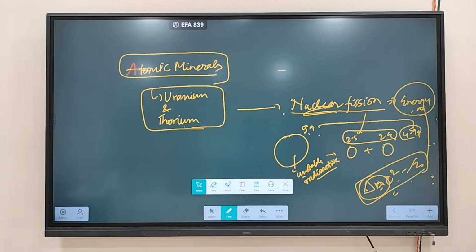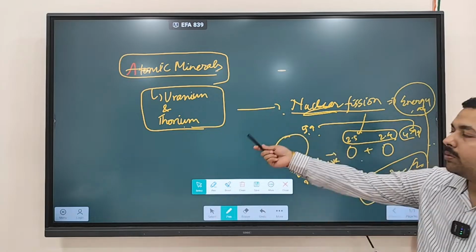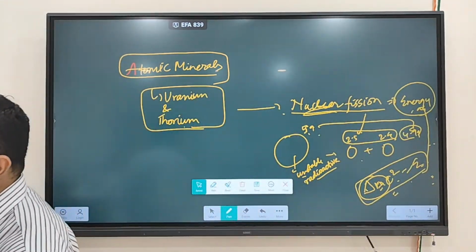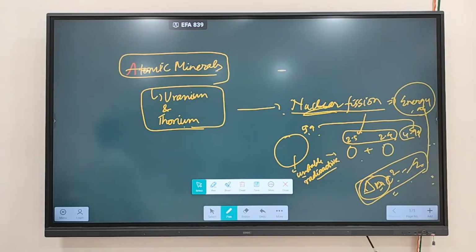Clear? So what is nuclear fission? Fission is basically a bigger unstable nucleus being divided into two smaller nuclei. In this process, certain energy is released, and this is what we call a nuclear fission process. So uranium and thorium are generally used in a fission reactor.